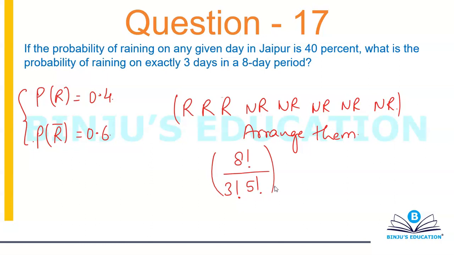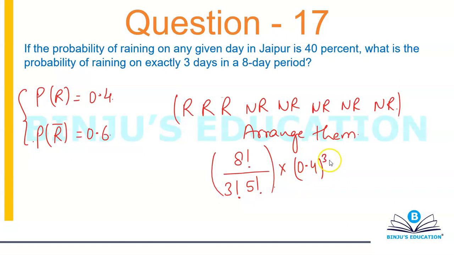Now if I want to calculate the probability, I want rain on 3 days, any 3 days, so it will be 0.4 into 0.4 into 0.4. It doesn't matter on which day it rains. So it will be 0.4 whole cube.